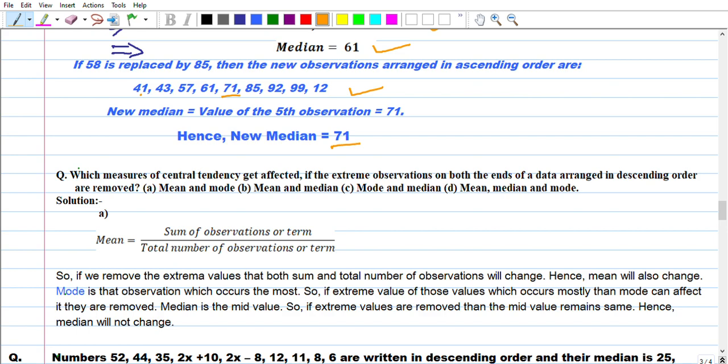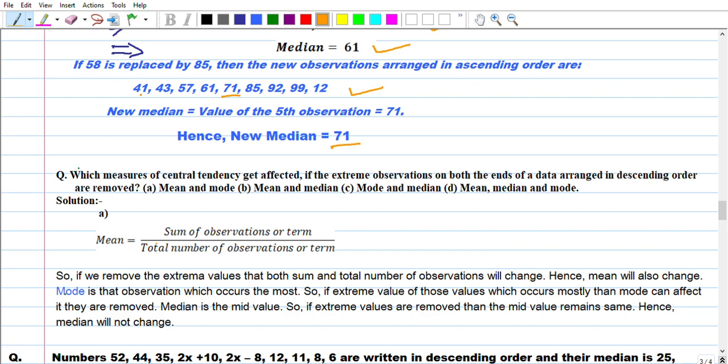Now let's come back to the point. Mode is that observation which occurs the most, so if the extreme values are those which occur most often, then the mode can be affected when they are removed. Median is the mid value. So if extreme values are removed, the mid value remains the same. Hence the median will not change.